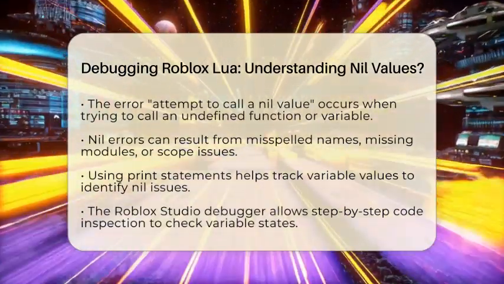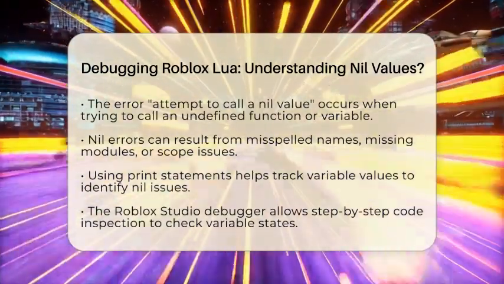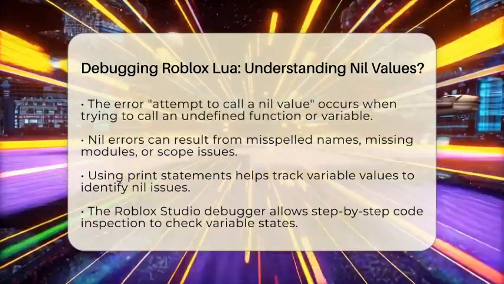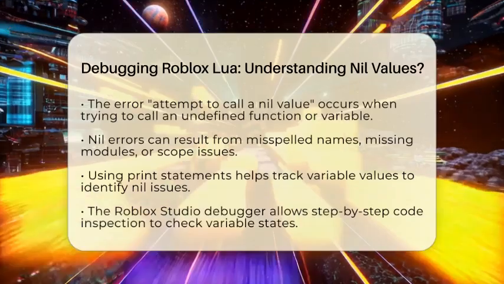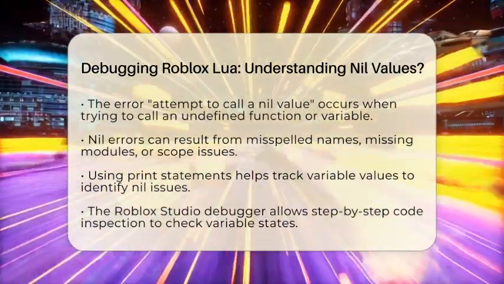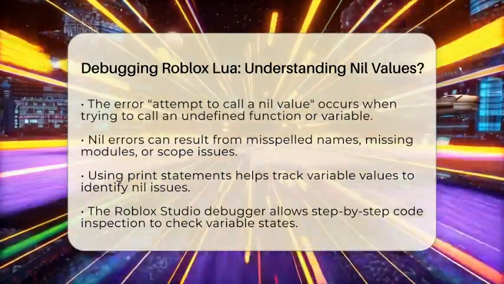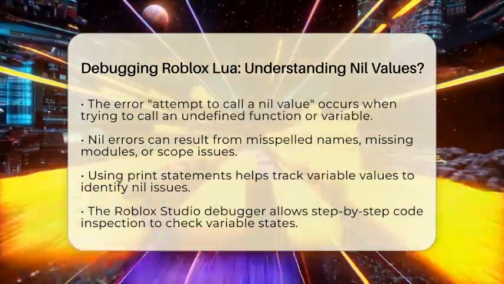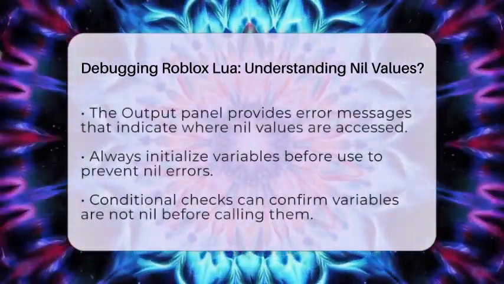To identify nil value issues, you can use print statements to output variable values at different points in your script. This will help you see if they are nil. Additionally, the Roblox Studio debugger allows you to step through your code line by line and inspect variable states. The output panel is also a handy tool, as it provides error messages that often include line numbers or hints about where the nil value is being accessed.